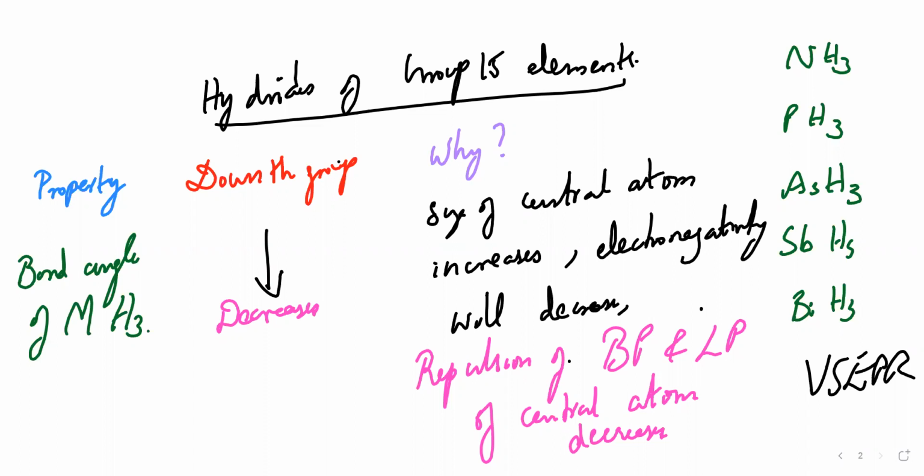So these are general properties of hydrides of the group 15 elements. Pretty much a big chapter. Those who don't know what hydrides are, they are written on the side also: NH3, PH3, AsH3, basically every element with H3. So size of the central atom increases, electronegativity decreases, repulsion of BP and LP of the central atom decreases. That is our first one.